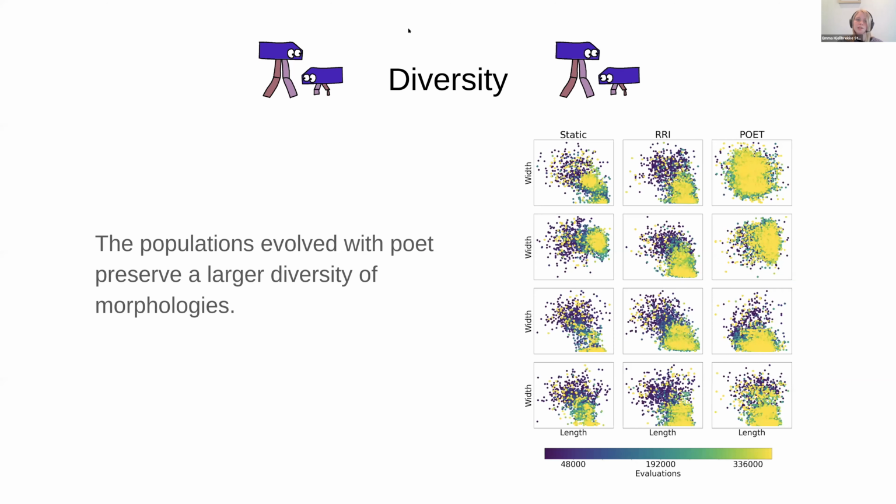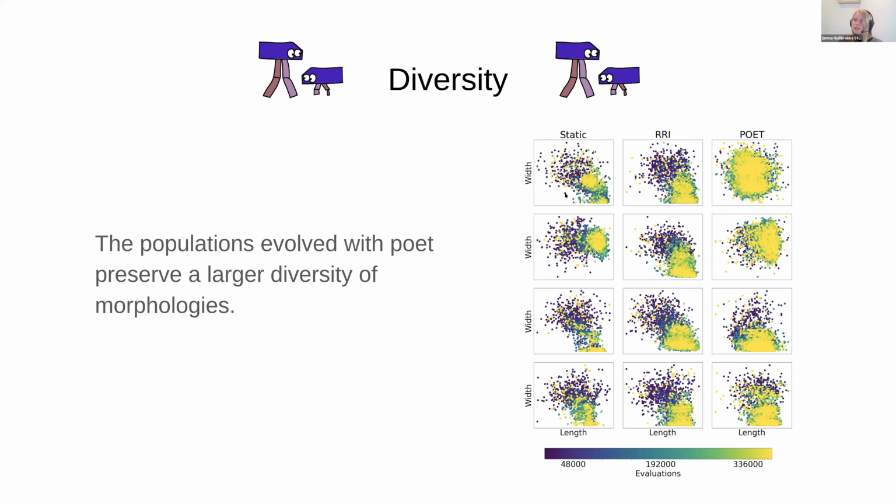Here we also look at the diversity of the evolved populations, but now we plot it in a feature map. In this graph, each row represents 1 run of the algorithms. So all of these 4 are 1 run each of poet, all of these 4, 1 run each of RRI, and so on for static. The dimensions in the map are the width and the length of the legs of the bipedal walker. So dimensions are features of the morphologies.